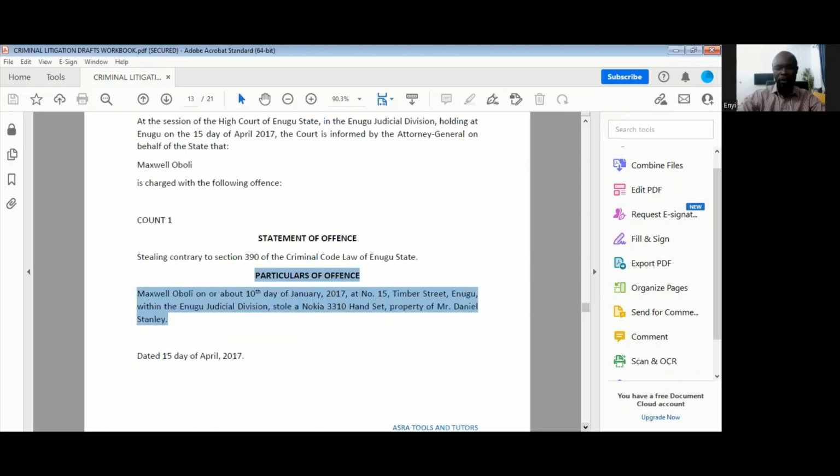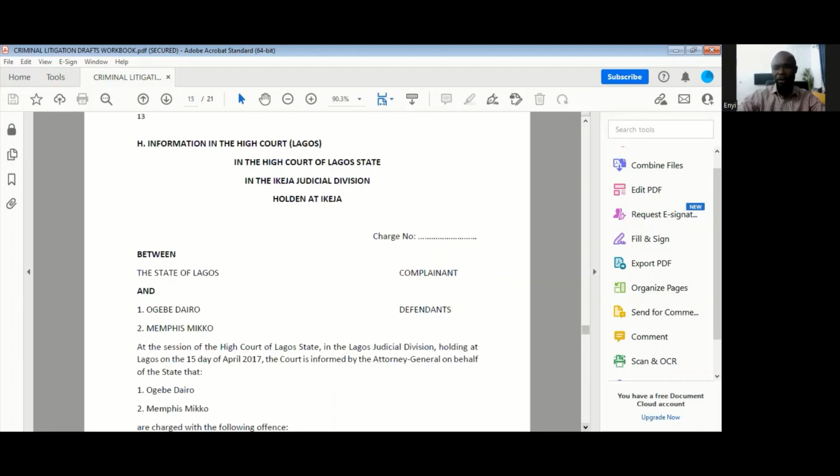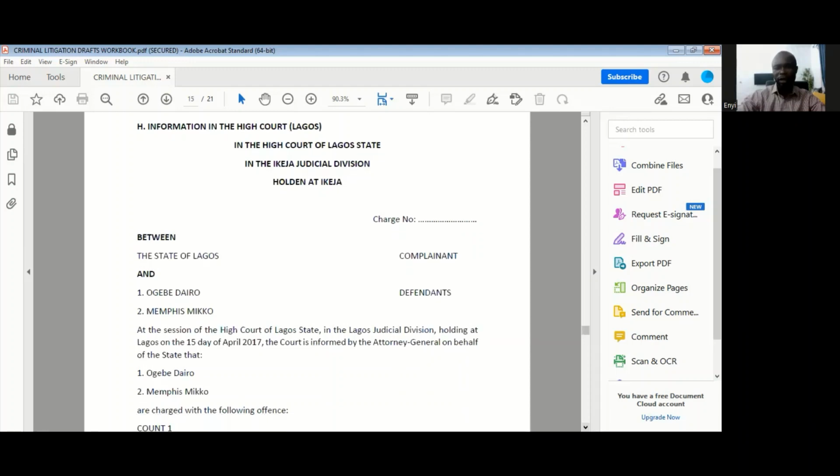Of course, the peculiarities that we can point out in respect of the High Courts of Lagos and the FCT is that, in Lagos State, the prosecutor would be referred to as the State of Lagos and not as the State, like you would find in our drafts in the other state courts.